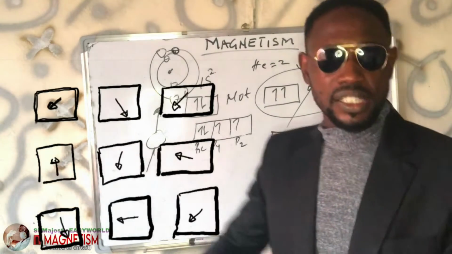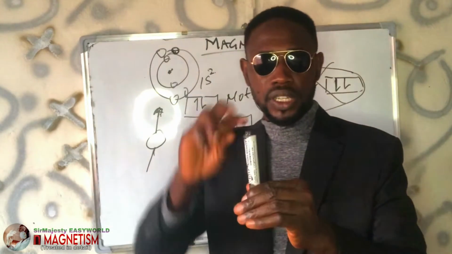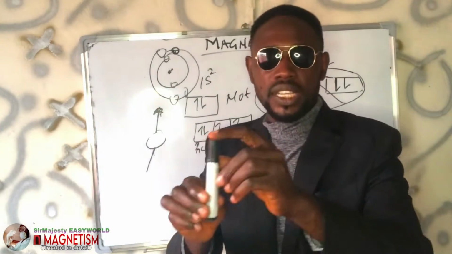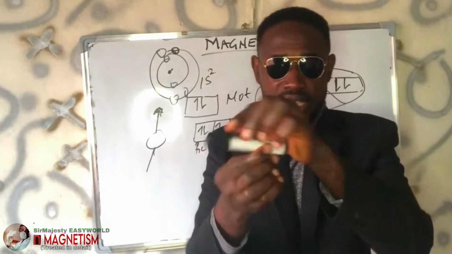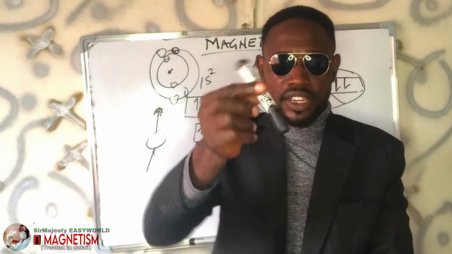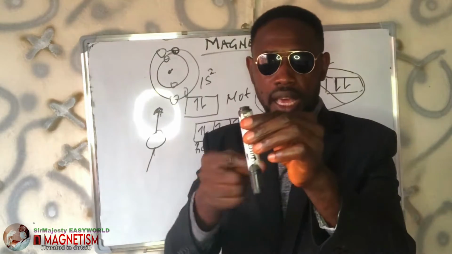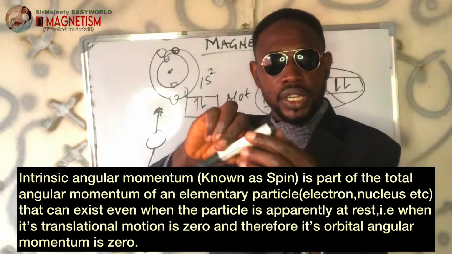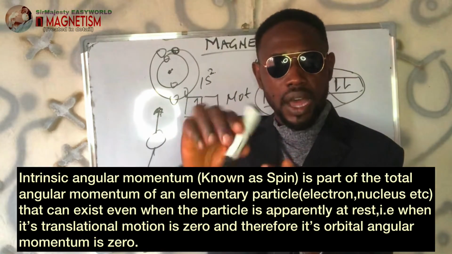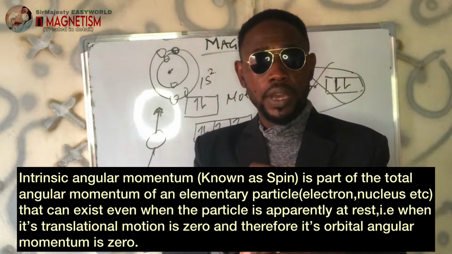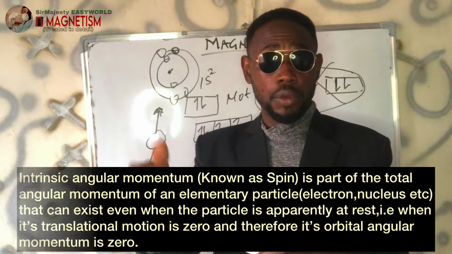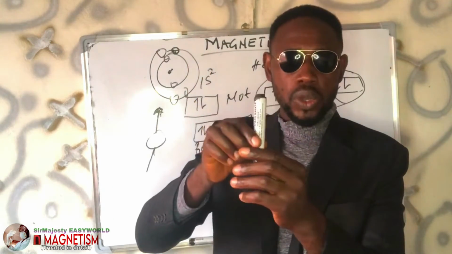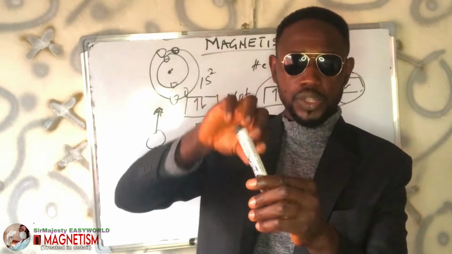Even when there is no translational motion, it's just like this marker I'm holding, which has the ability to rotate on its own and then can also move around. Even when it's no more translating, it is still rotating on its own. If this is an unpaired electron within an orbital, it has the ability to be turning around, and that's what we call magnetic field. So because it has the ability to turn around, even when the orbital angular momentum is 0, meaning the orbital itself is no more moving, the electron continues to spin. That's why we call it intrinsic angular momentum, or the electron spin angular momentum.